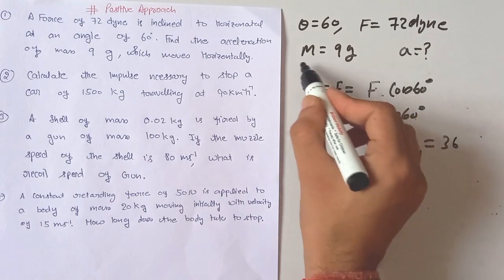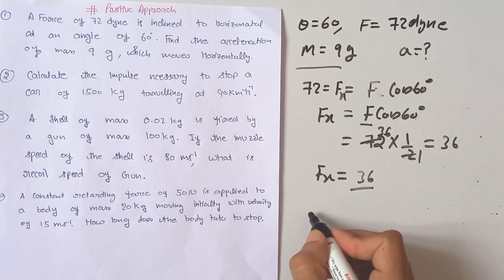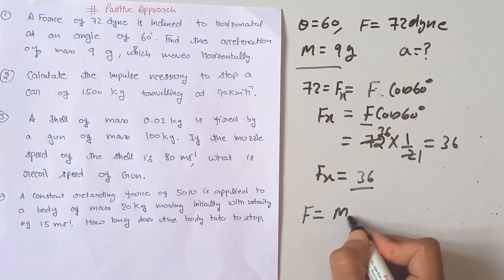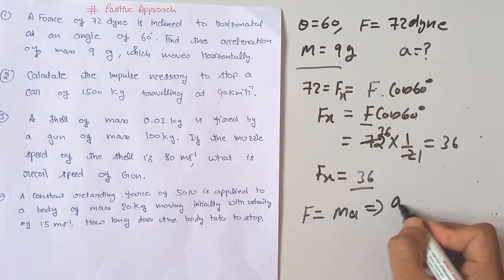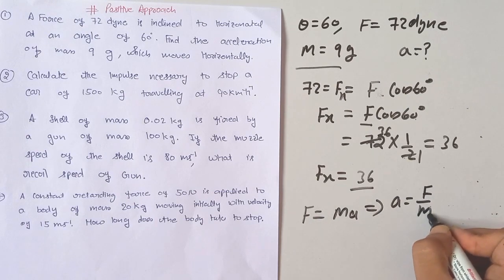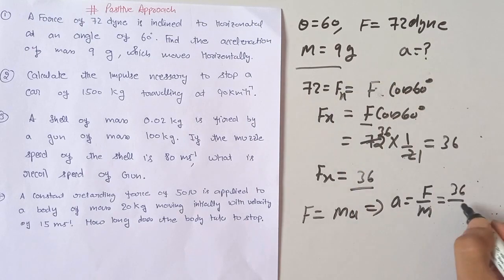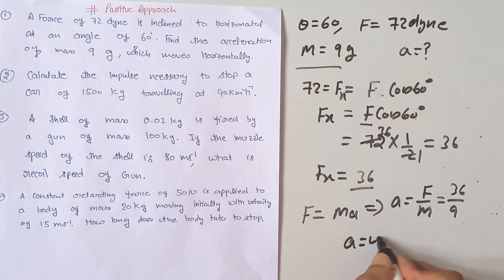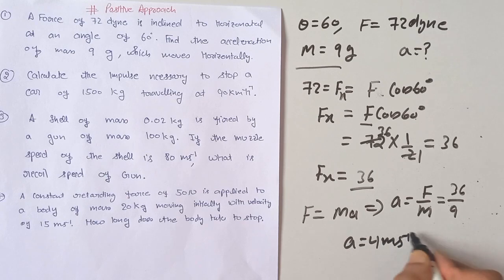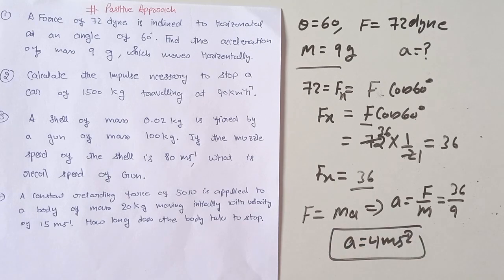Now, given that mass is 9 gram, we have to calculate acceleration. We know that force is equal to mass into acceleration, which implies that acceleration is equal to force divided by mass, which is 36 divided by 9 gram. Here acceleration is 4 meter per second square. I hope this numerical is clear to you.